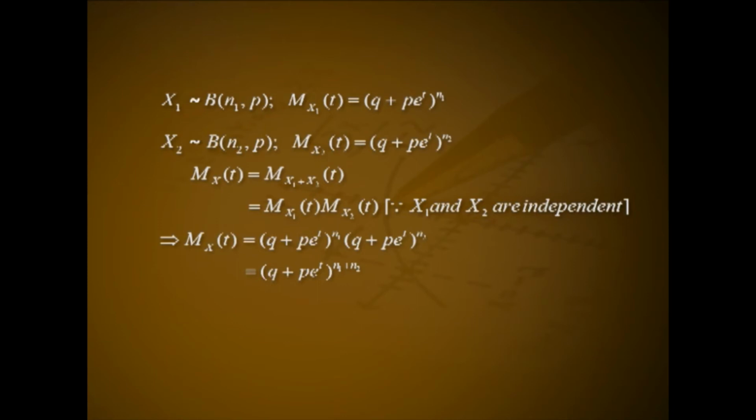This implies M x of t equals (q plus p e raised to t) all raised to n1 into (q plus p e raised to t) all raised to n2, that is equal to (q plus p e raised to t) all raised to n1 plus n2. (q plus p e raised to t) all raised to n1 plus n2 is the MGF of a random variable following binomial n1 plus n2, comma p. Hence, x equal to x1 plus x2 follows binomial distribution with parameters n1 plus n2 and p.